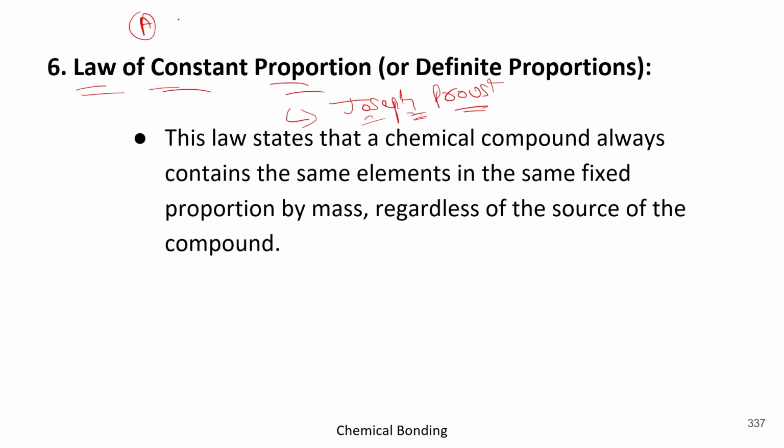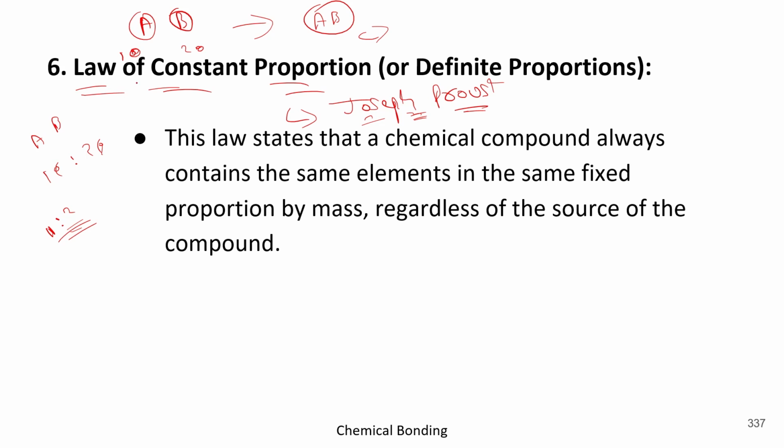So in this scenario, A has 10 and B has 20, and after that both A and B get combined together. Before the reaction, the ratio of A to B will be 1:2. Got it? And after the combination, A could still only contribute 10, because I have told you that atoms cannot be created and cannot be destroyed.